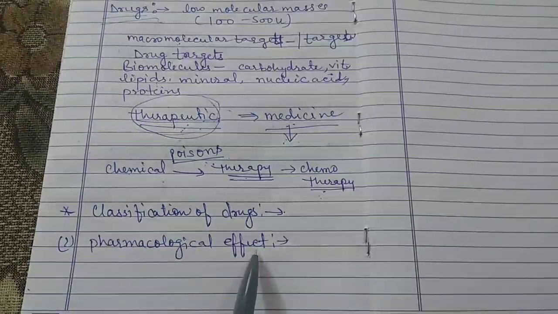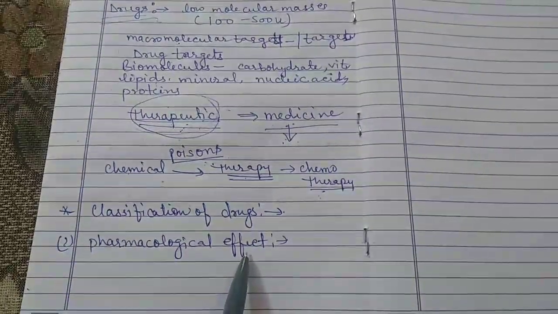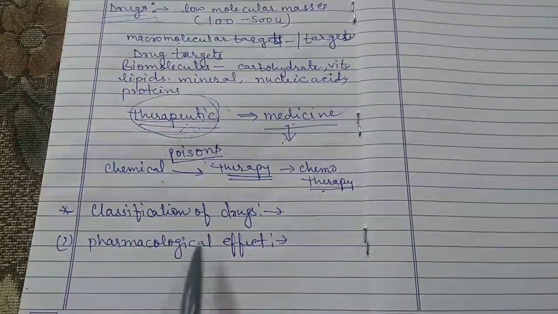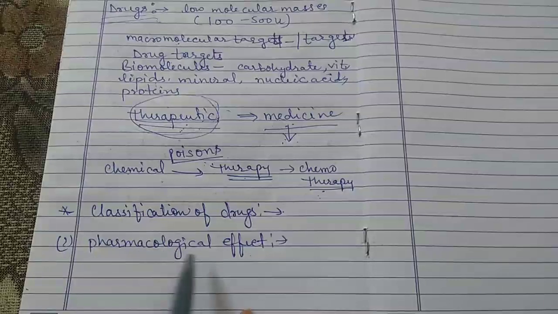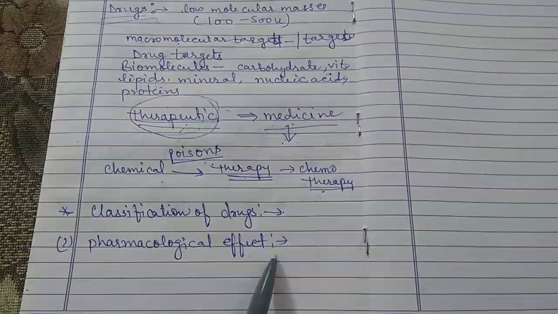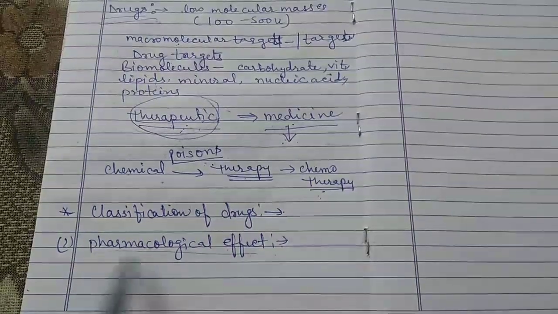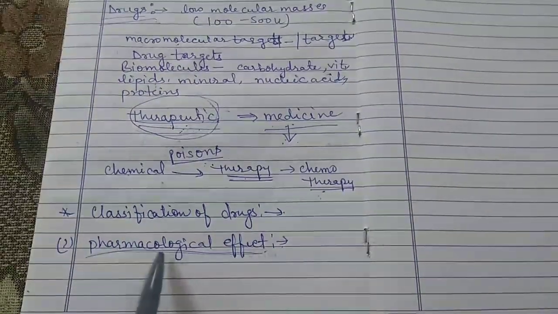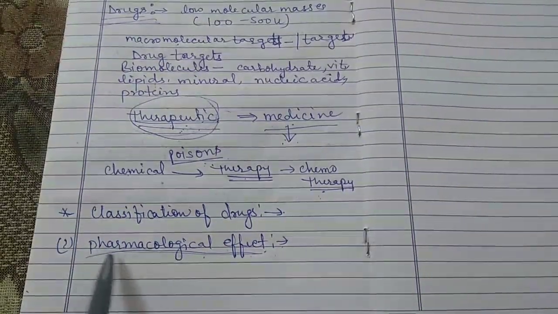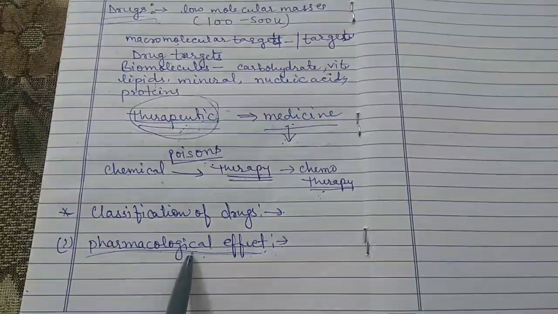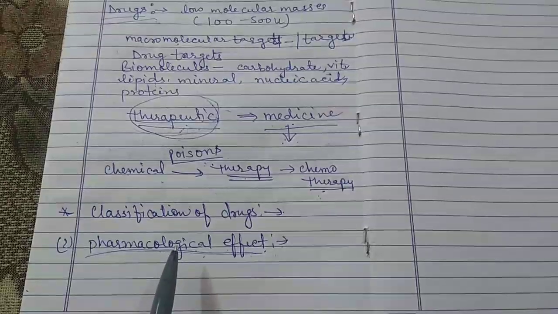This basis is very important for the doctor because it provides them the whole range of drugs available for the treatment of a particular type of problem.